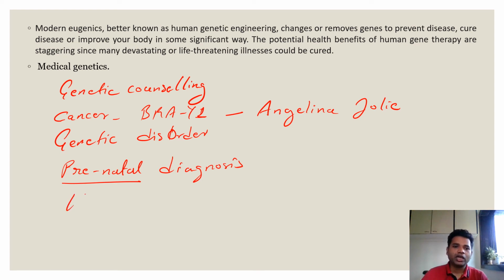Like karyotyping can be done to see whether the total number of chromosomes is normal or not. The chromosomal morphology can be studied, whether there is any aberration on the chromosome or not. Or again, the study of the genes can be done to see whether there is any gene carrying a disorder. So this was about eugenics, students. We'll discuss this more in detail in your class.